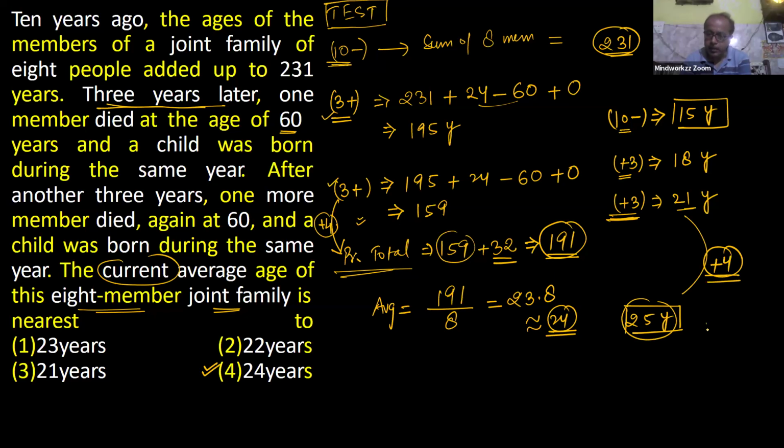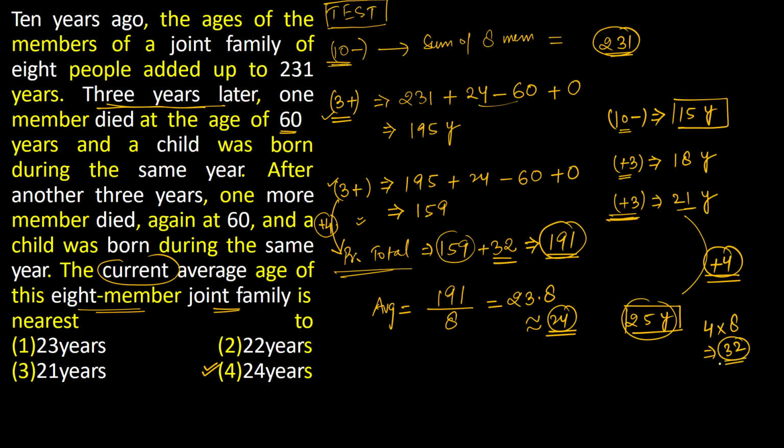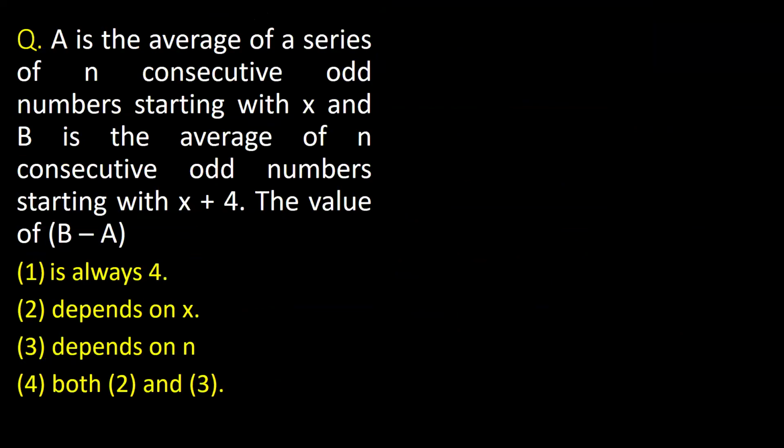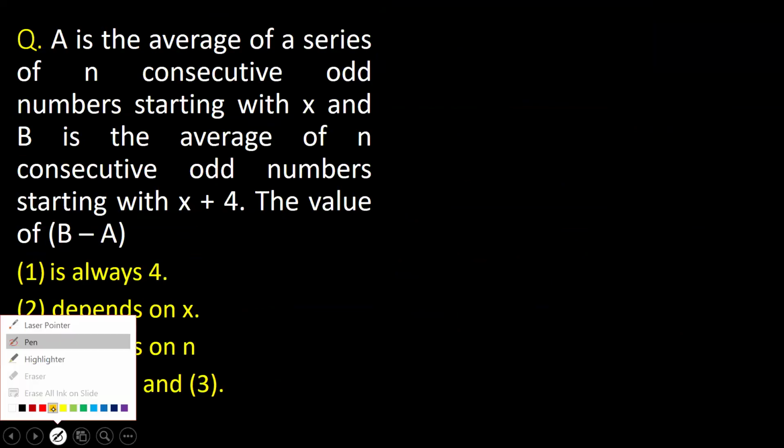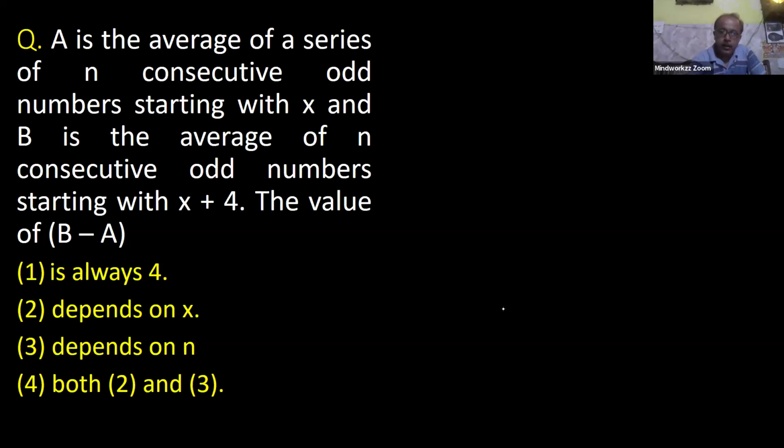Yes, there are 8 members. So 4 into 8, it means 32 extra. Now clear? Got it, sir. So where do we get 10 for 15, sir? 15 years. 10 for 15 years.